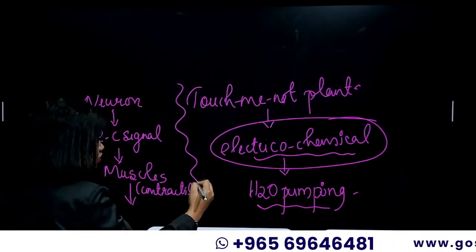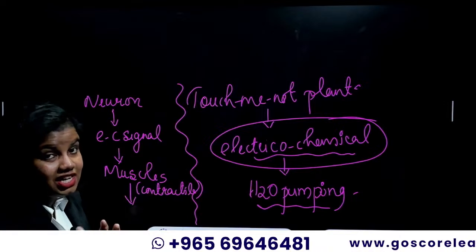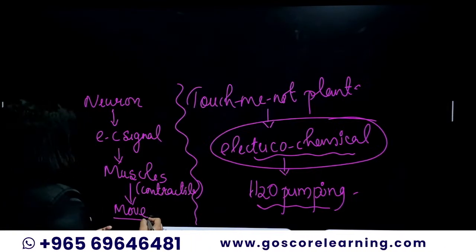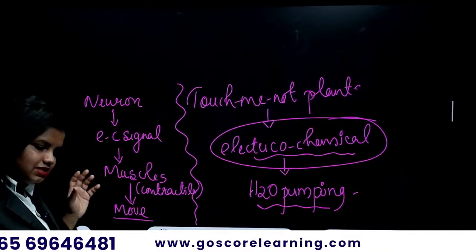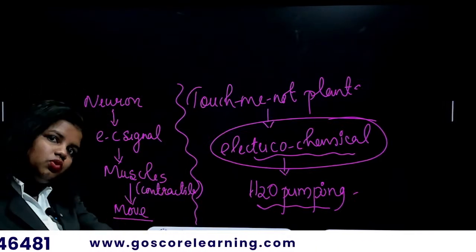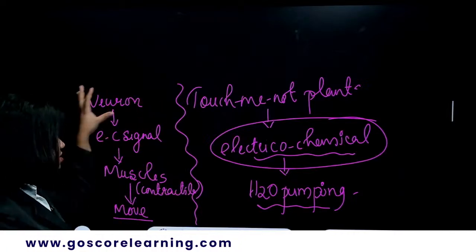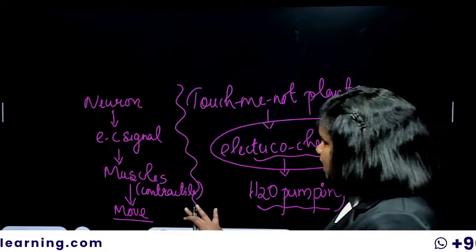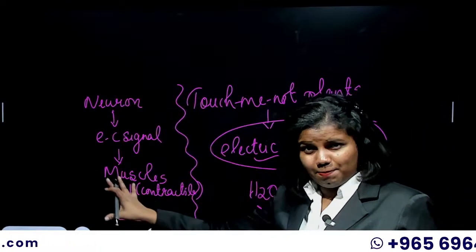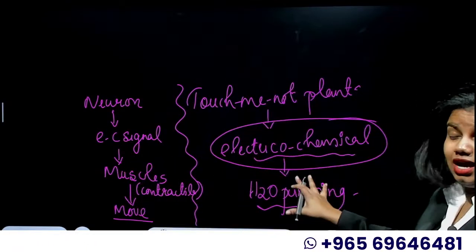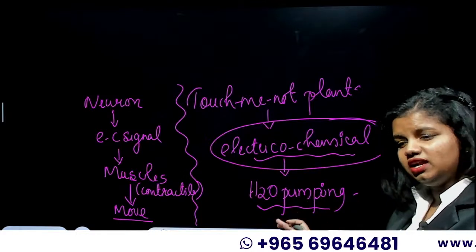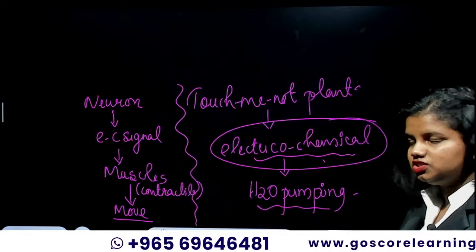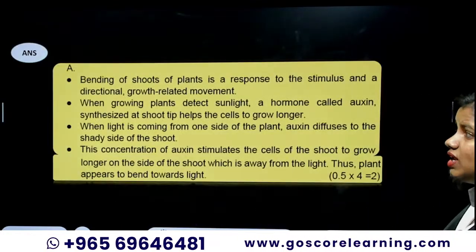These contractile proteins would contract and relax, which would help us to move. So the neurons' electrochemical signal passing leads to muscle contraction, and together they create movement in animals. So in a way, you can say that movement happening in humans and movement happening in the touch-me-not plant are almost similar, because there is that electrochemical signal passing happening. So that's how you can explain that question.